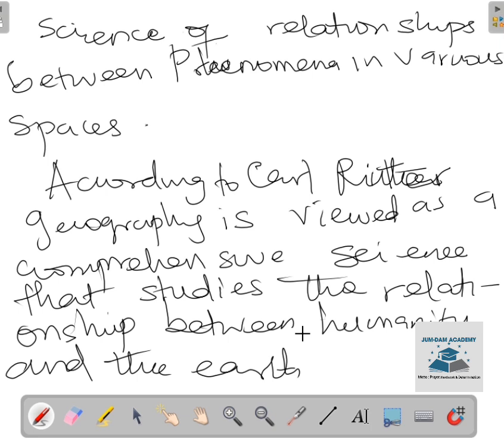We understand how we humans can relate with the physical environment without jeopardizing the physical things we have in the environment. We humans relate with water. We use water in the environment. We make use of air. We make use of land. So how do we relate with these things, with these physical features, without depleting them? That is what geography is here to teach us. So I hope we understand this definition.